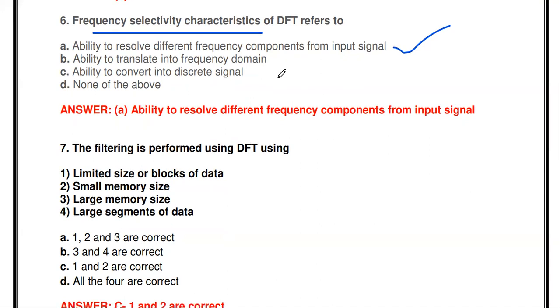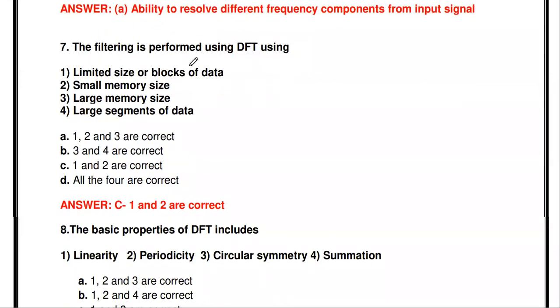The next thing: filtering is performed using DFT using dash. Limited size or block of data, smaller memory size, larger memory size, large segments of data. So filtering is performed using DFT. We can design filters.